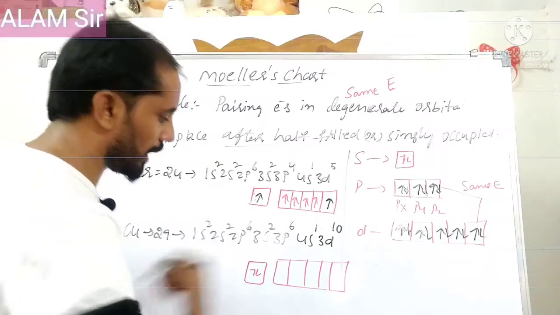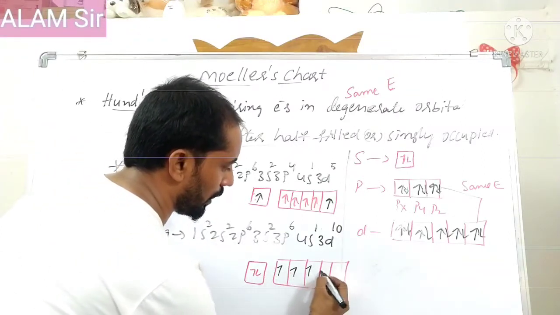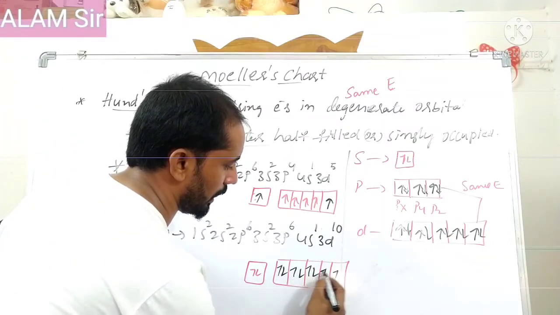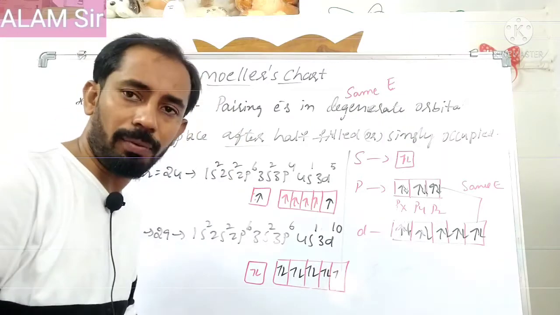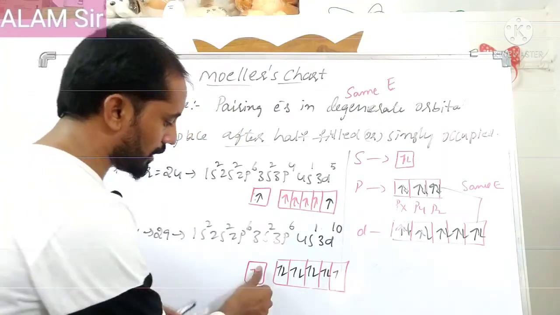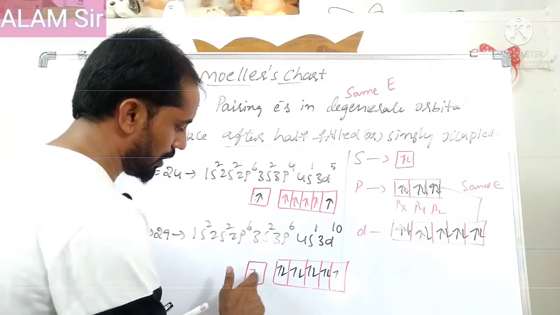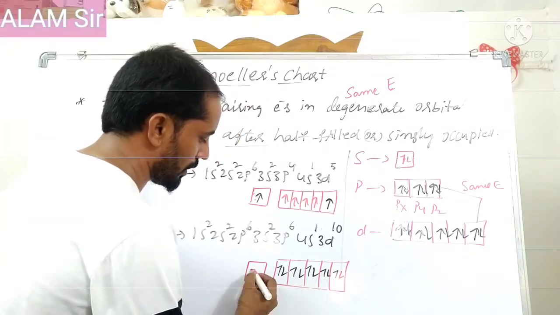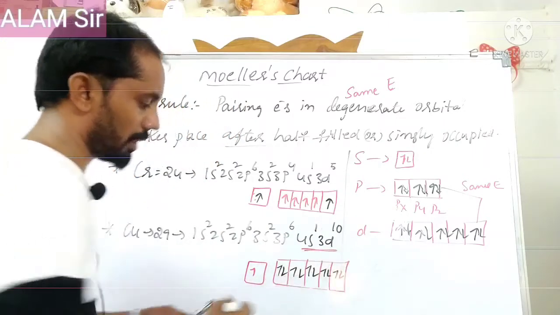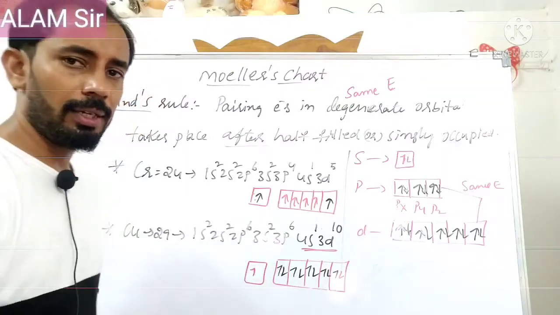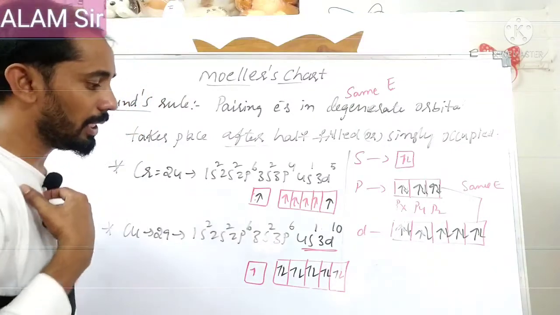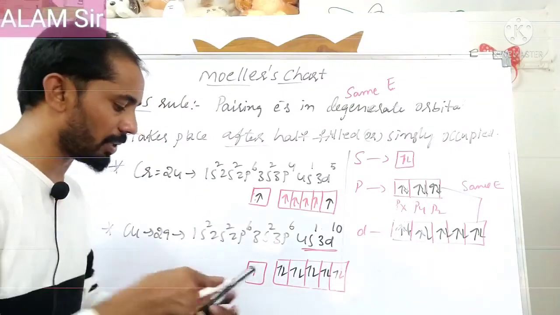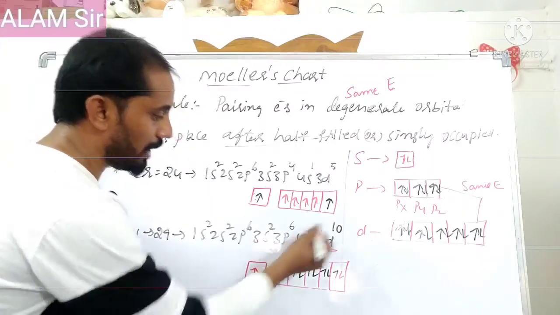How are those 9 electrons arranged? 1 2 3 4 5 6 7 8 9. To become completely filled, 1 electron is required. That 1 electron shifts over, so it becomes 4s1 3d10. Very important. In competitive exams they will ask this. Why is the electron shifting from the s orbital to the d orbital?